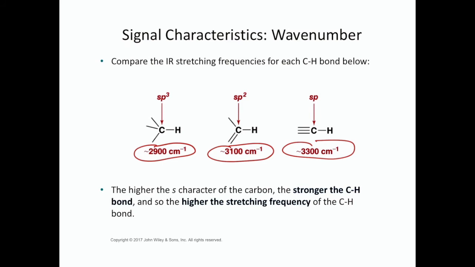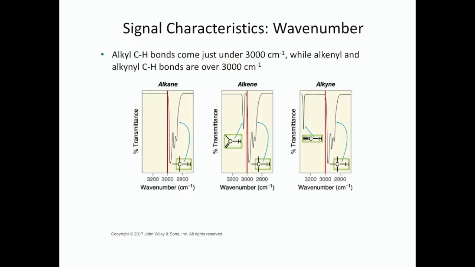The reason for this is that the higher the s character of the carbon, the stronger that carbon-hydrogen bond, because the higher the s character in the orbital, the more it penetrates the nucleus, which results in a stronger bond.